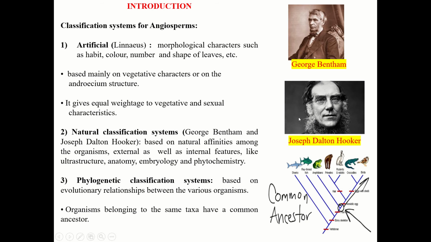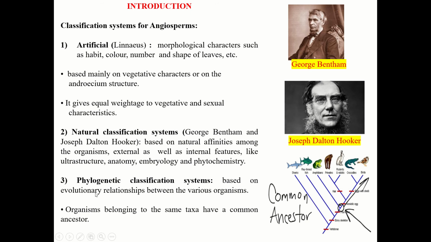These two scientists gave a broad, more detailed classification, including internal features, ultrastructure, anatomy, embryology, the study of the embryo, and even the chemicals present in the plant. So they studied all these characters and then classified the plants into different groups.